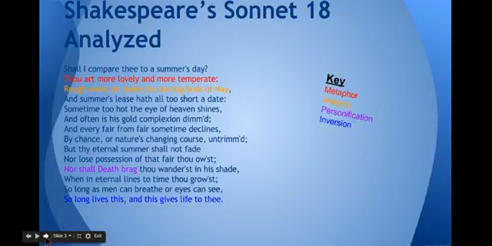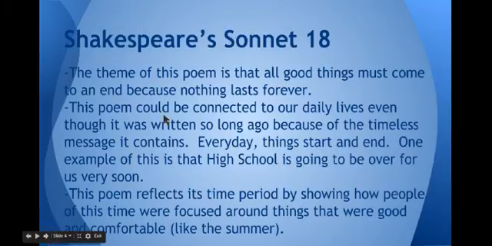And here is Shakespeare's Sonnet 18 analyzed. I have highlighted all the poetic elements that are included in this poem. The theme of this poem is that all good things must come to an end because nothing lasts forever. This poem could be connected to our daily lives even though it was written so long ago because of the timeless message it contains. Every day, things start and end.